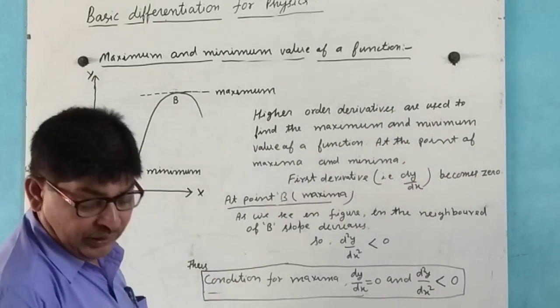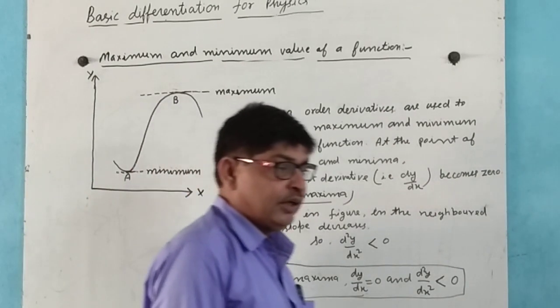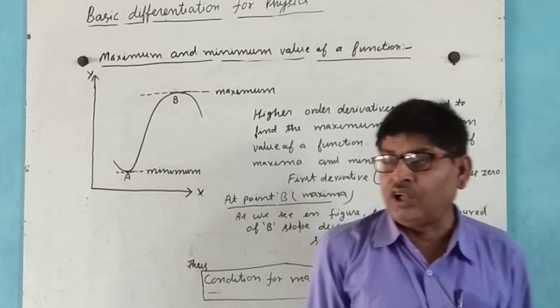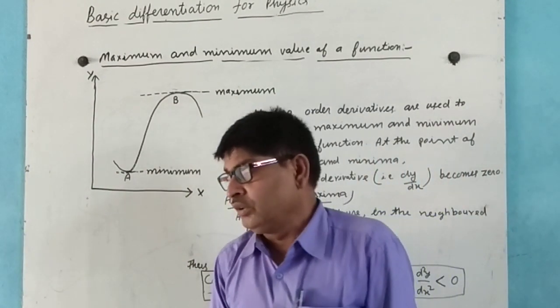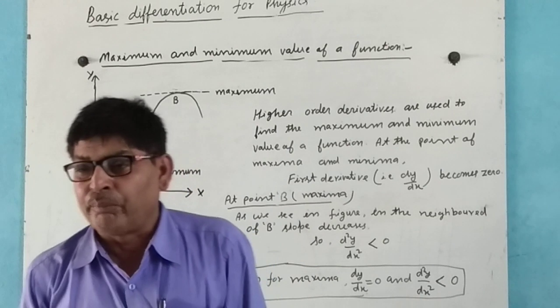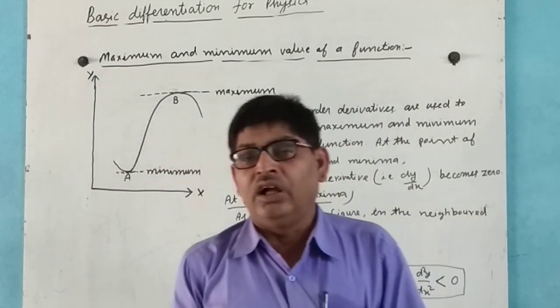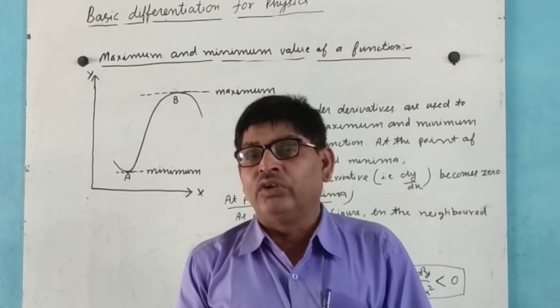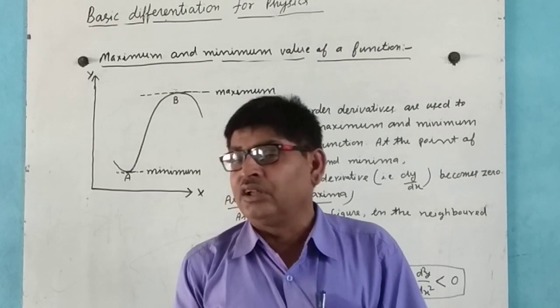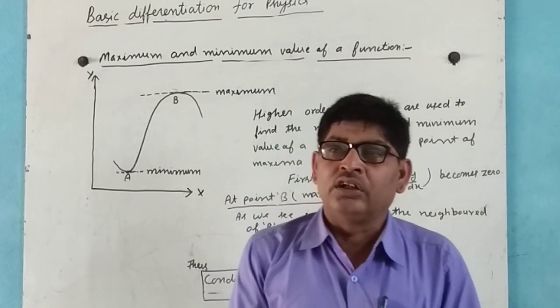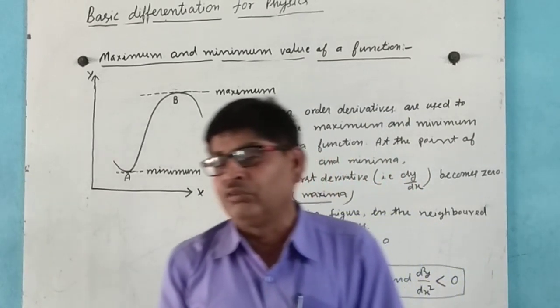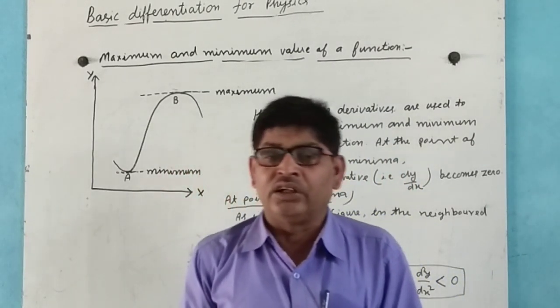Now, for calculating the minima and maxima, first of all, we differentiate the function and equate dy by dx equal to 0 and get the value of variable x.